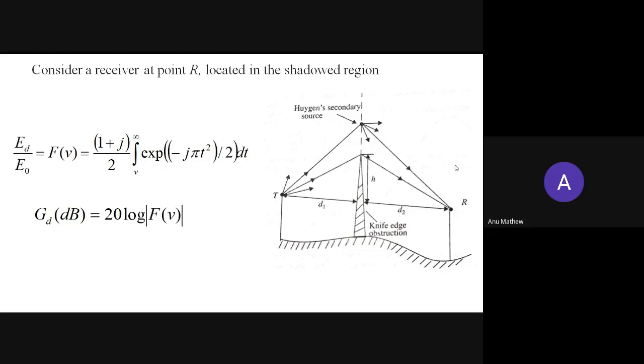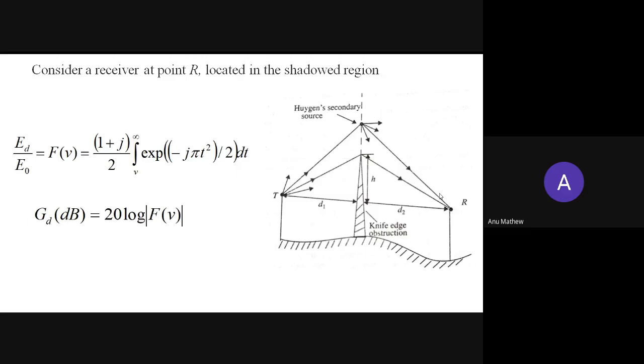So the field strength at the receiver point R will be the vector sum of all the fields due to all these secondary wavefronts, which is due to the knife edge diffracted screen. So this is the electric field strength at R of the knife edge diffracted wave.